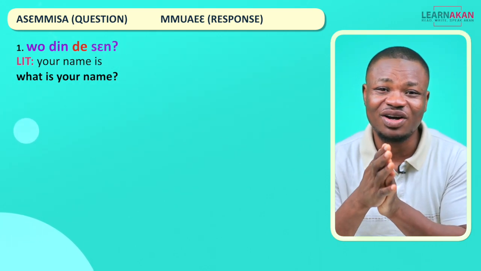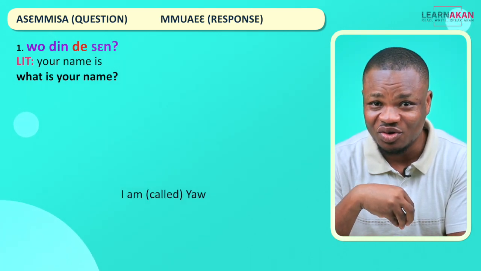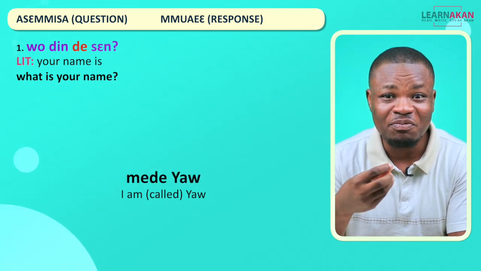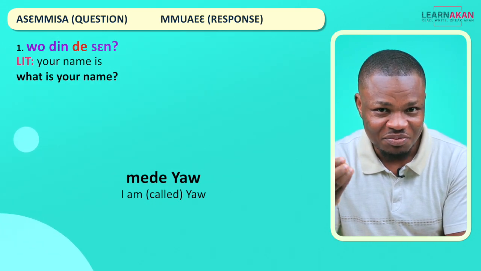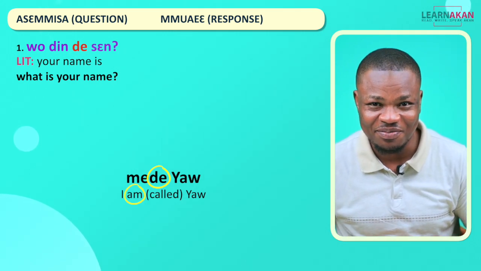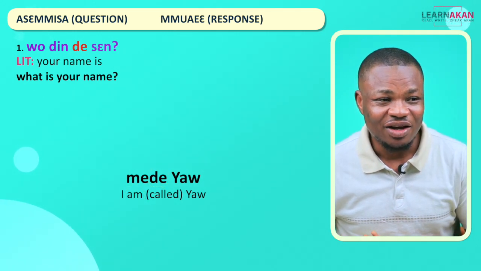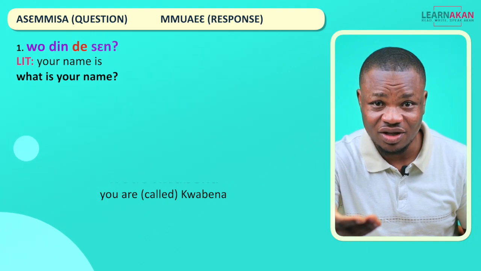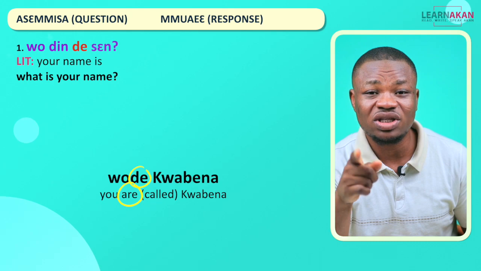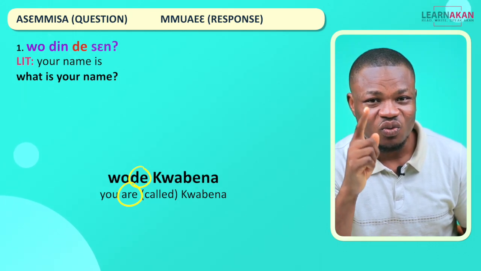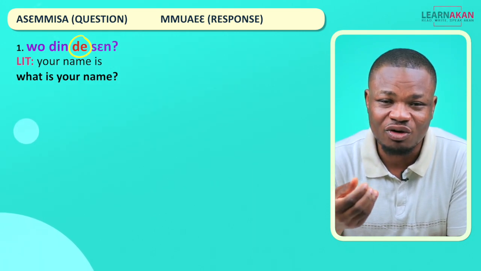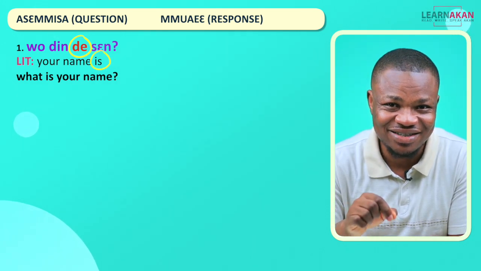For example, if I want to say I am Yaw, as in I am called Yaw, I will say mede Yaw. So the de here translates to English as am. If I want to say you are Kwabena, with the are in the middle, I will say wode Kwabena. So we have this de as our to be verb form.